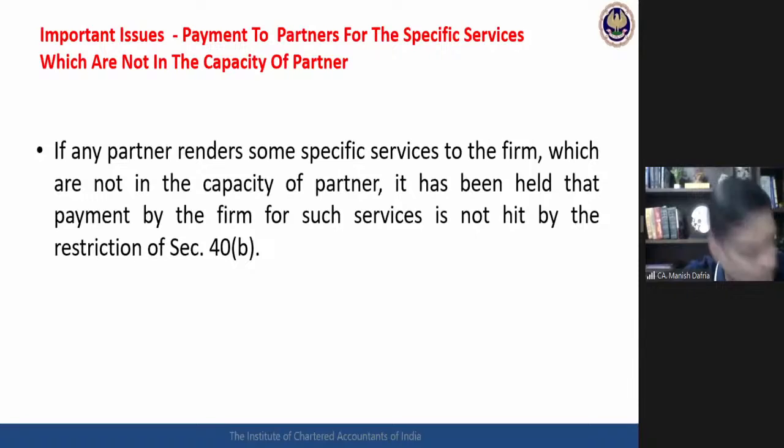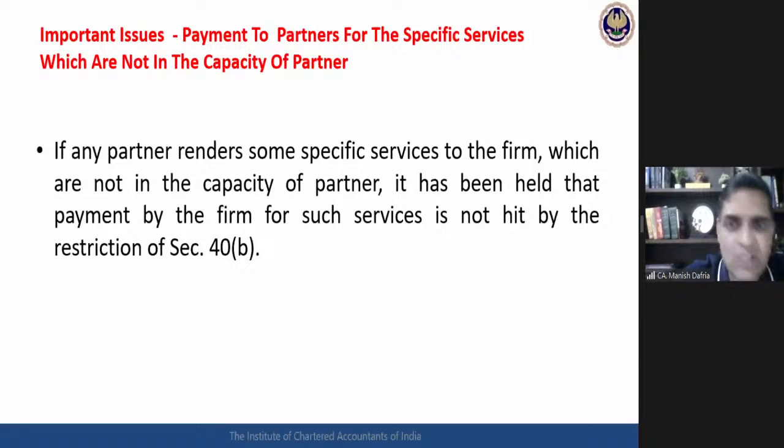They are partners. Now in the same factory, some accident happens, and this partner, who is also a doctor, treats those patients in his clinic. For this, the firm is making a payment to this doctor. Now he is not doing this activity in the capacity of a partner. He is acting as an expert, as a professional. He is in the partnership, doing that business in the capacity of a partner, but these services he is providing in the capacity of an expert.